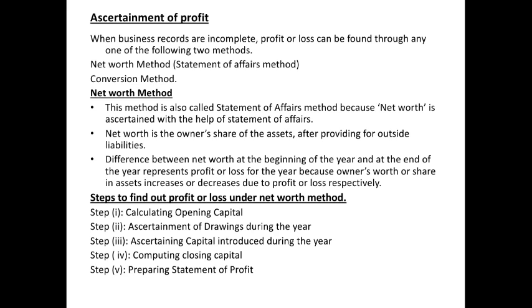Next, problems in single entry system. Ascertainment of profit. When business records are incomplete, profit or loss can be found through any one of the following two methods. The first one is the net worth method and the second is the conversion method.